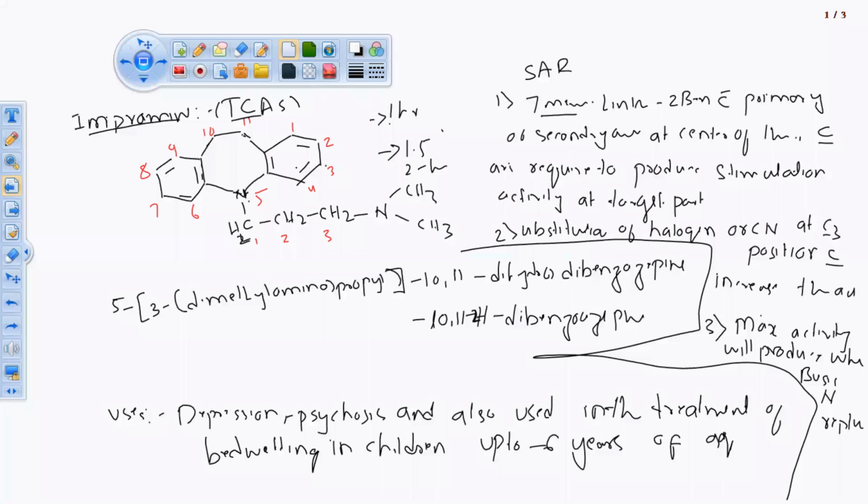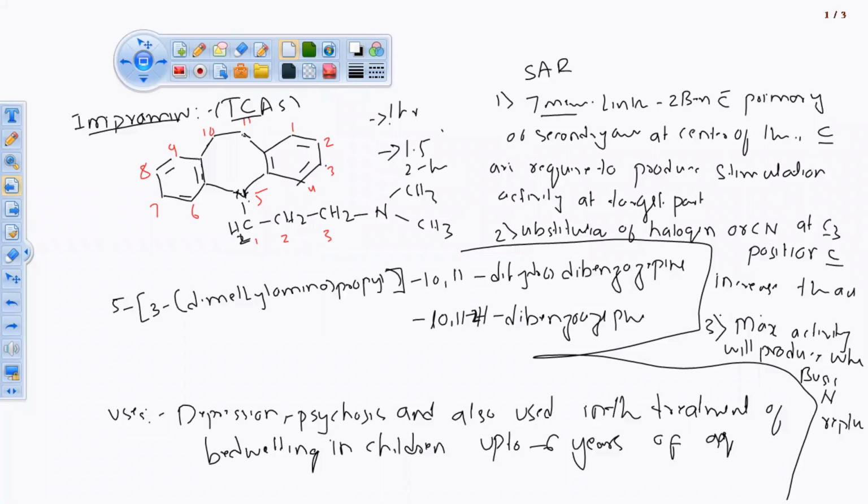Okay? If you get any one of these, you are not going to get another structure except imipramine, because the star mark drug is imipramine only. So you are going to face the question on SAR with imipramine only. For the other drugs in your drug bank, you have to remember the structure, uses and chemical name fully. Where there is a star mark, you have to do its SAR, category, chemical name, synthesis, and pharmacological activity like mechanism of action, everything, for the star mark drug. Where there is no star mark, you only have to go with the structure, chemical name and uses. That's all you have to do.